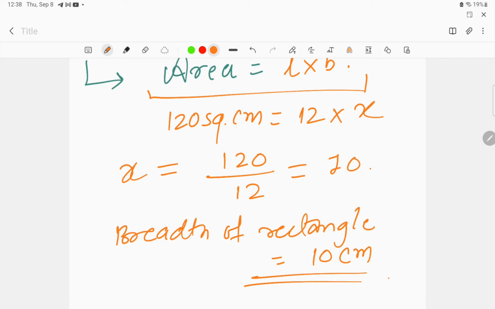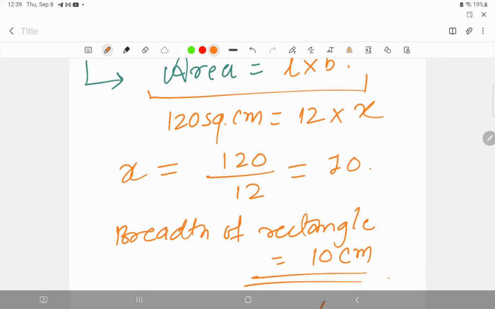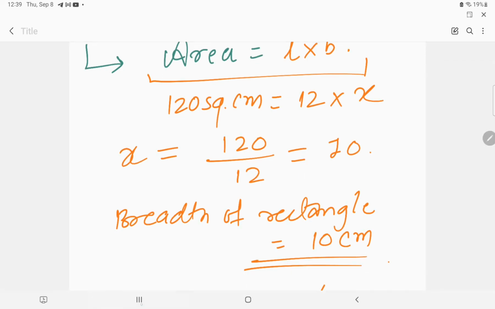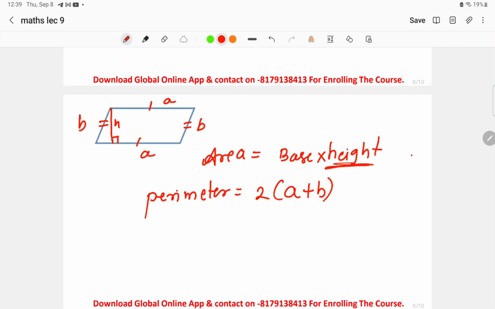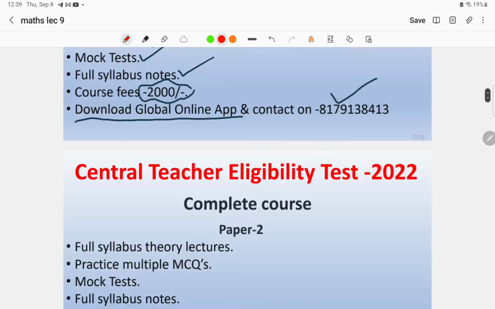These types of questions can be asked regarding the rectangle, that is, directly finding the perimeter, finding the breadth or the length when the area of the rectangle is given, or finding the area of the rectangle. Such kind of questions directly from the formula can be asked regarding the rectangle. Okay, now this was all about the rectangle questions. Now moving on to the questions that we were discussing about different structures over here, right?